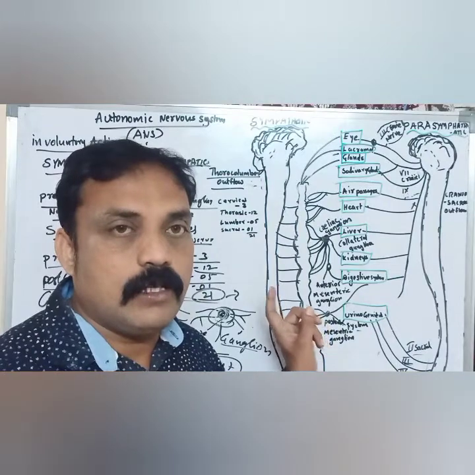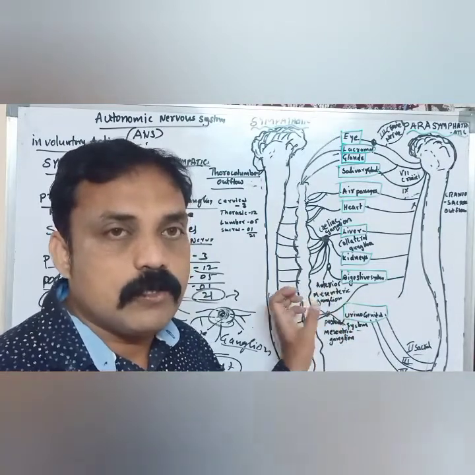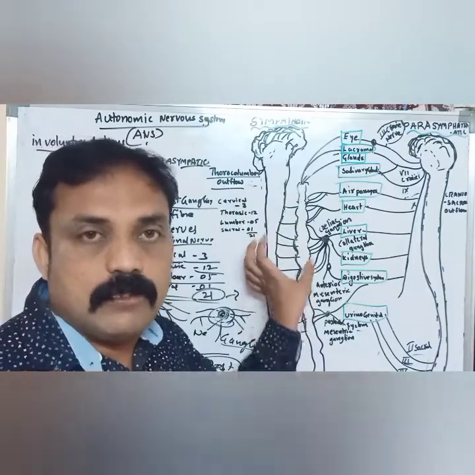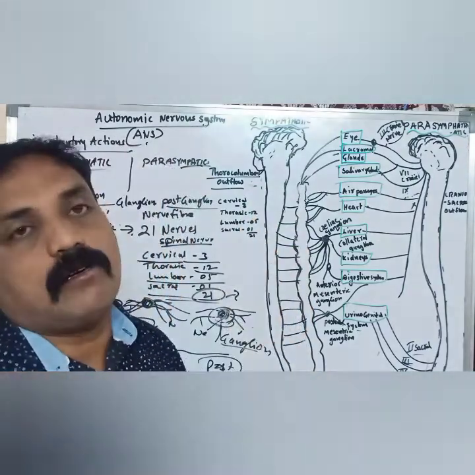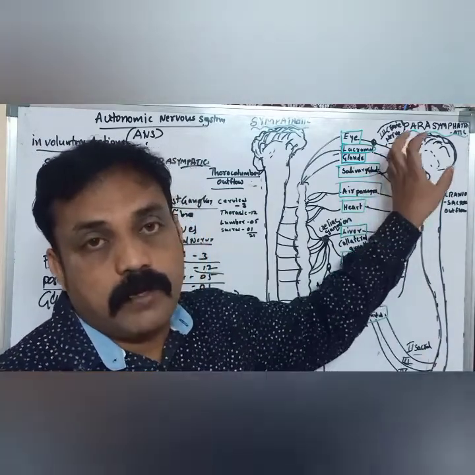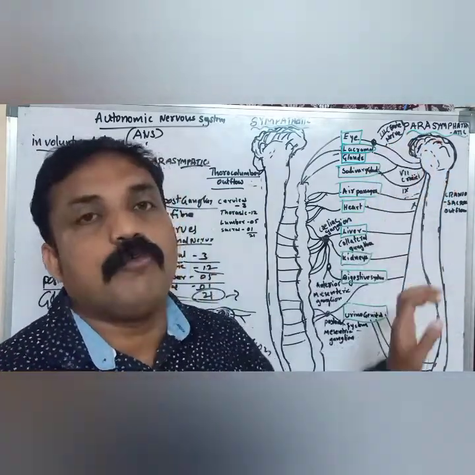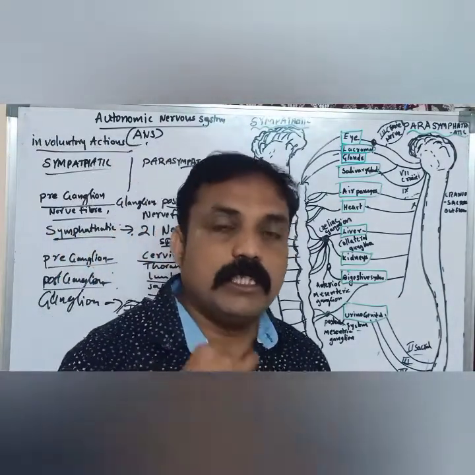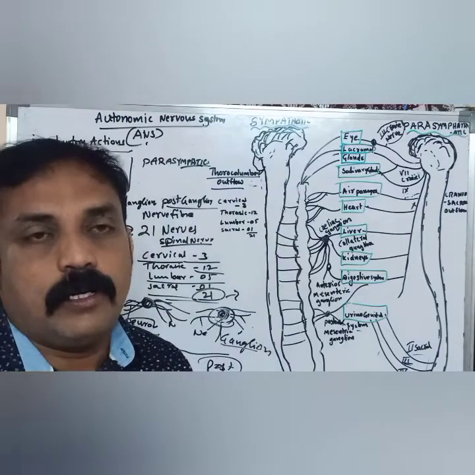In sympathetic, the preganglionic nerve fibers originate from different regions of the spinal cord, but parasympathetic is from craniosacral outflow. Already I told you the meaning of outflow: outflow of information, sending the information into different parts.